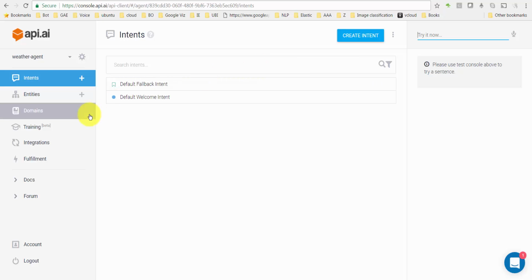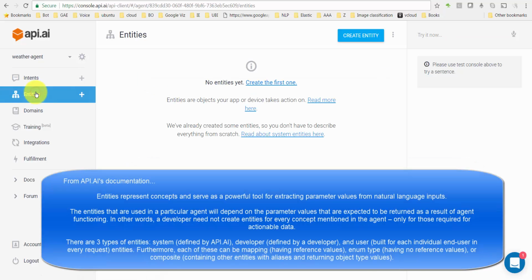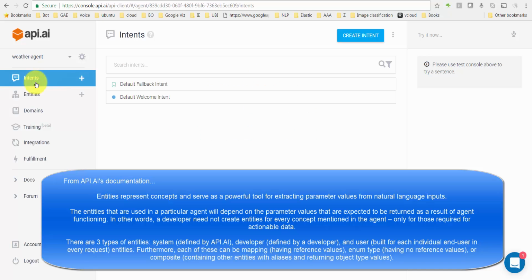Now, there are two things that are mainly important when you start off. One is what is called an intent, and the second thing is called an entity. An intent is an example of a dialogue that a user would ask, or a question that a user would ask. For example, give me the weather, or what is the weather in a particular city. Second thing is what is called entity. For our example, we do not need to create an entity because our entity is city, and API.ai already has an entity by the name city, which we can use for our agent.